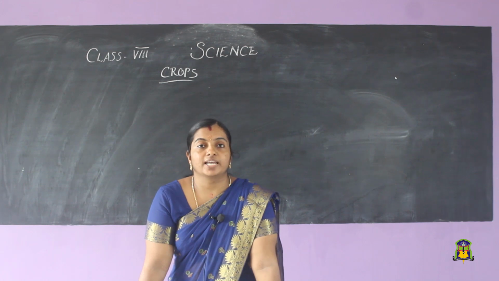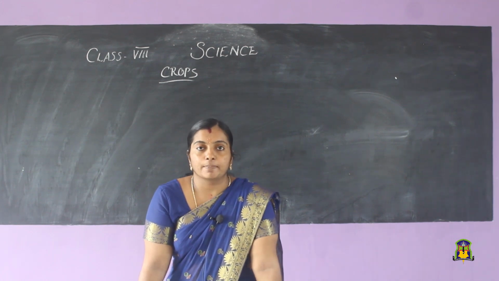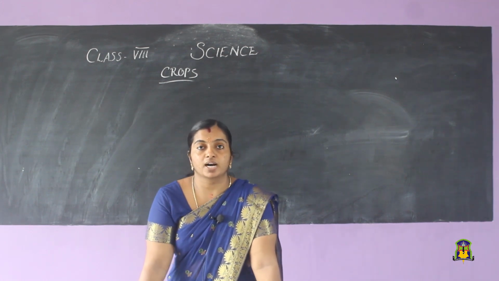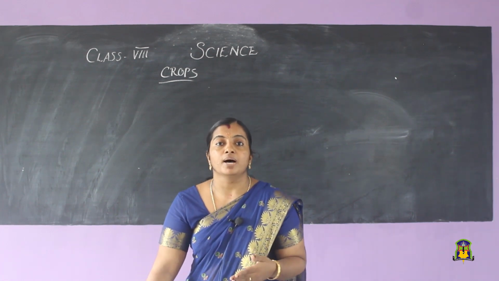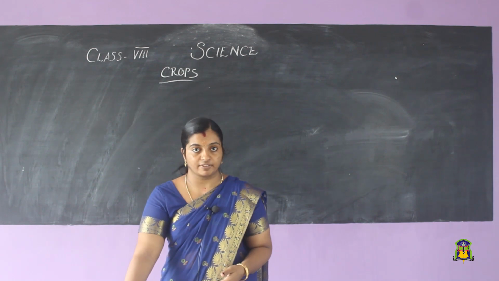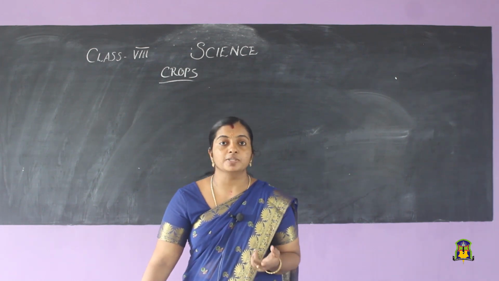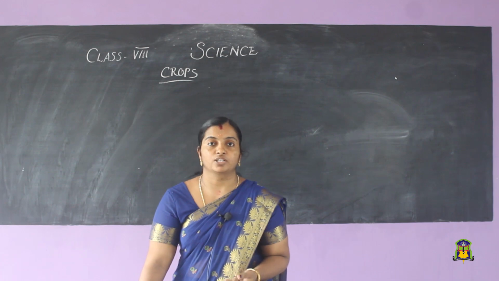The zaid crops are generally cultivated during the summer season, that is from the period of March to June. So, this is the classification based on the month of cultivation or the period of cultivation. Which are they? Kharif crops, rabi crops and the zaid crops.